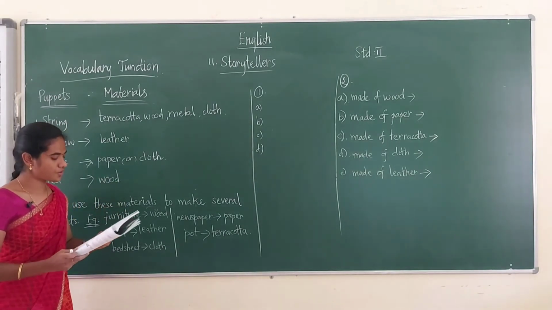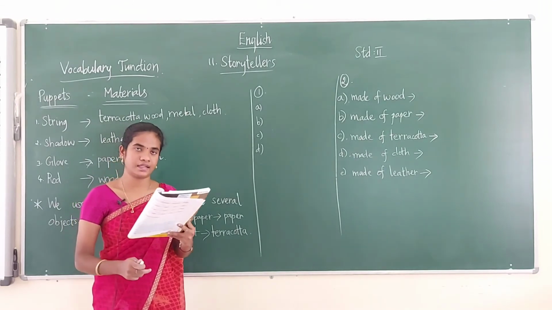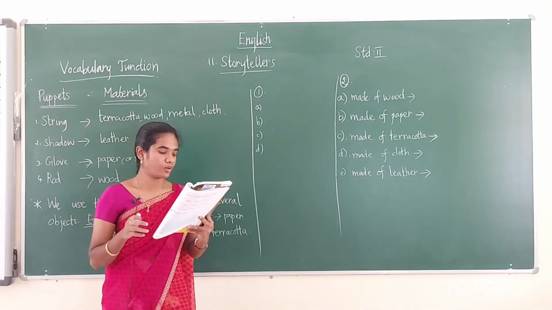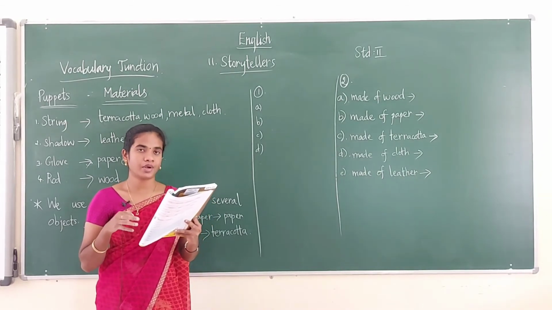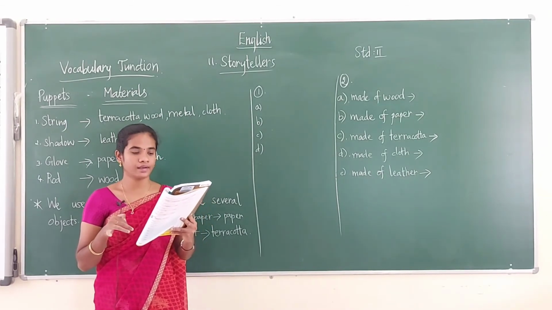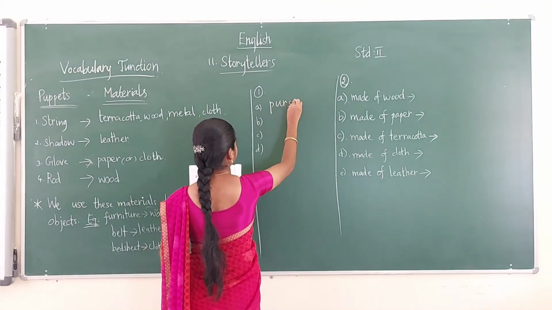Okay. So see the exercise. Circle the odd one out in each set. You have to circle the odd one out. See what words are given. Purse, bench, pencil, cricket ball. Can you tell me here what is the odd one out? It is the purse. Purse is the odd one out.